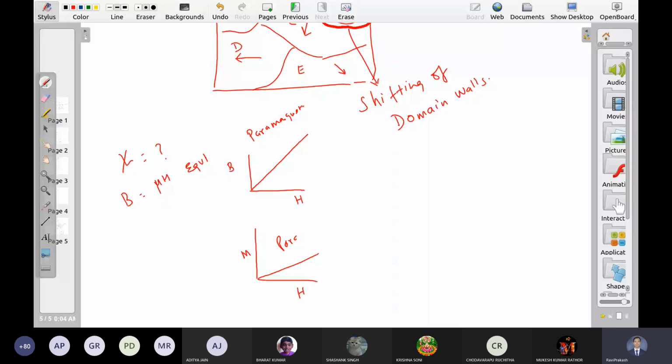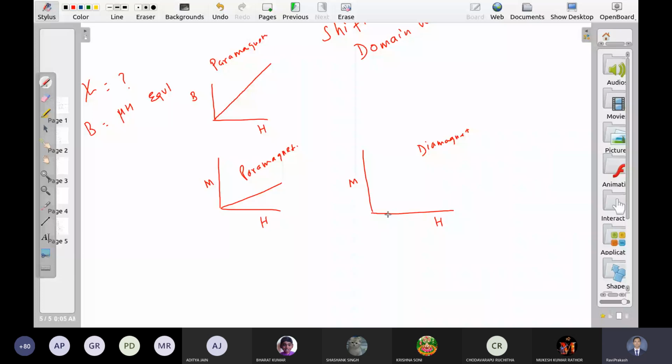What about diamagnetic? This is H. This is M. In diamagnetic, magnetization is in the reverse direction. Means if you apply external field, the magnetism will increase in the reverse direction.